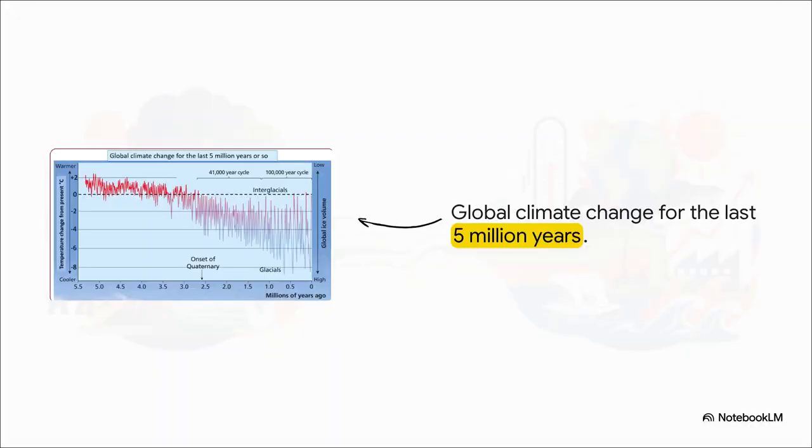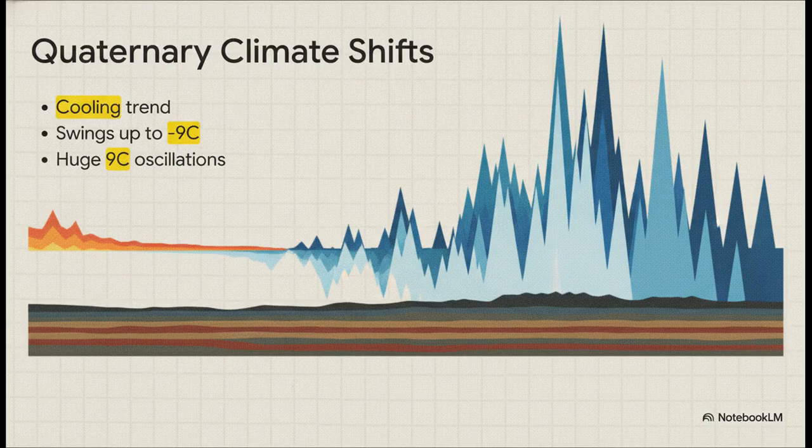Now, what's really interesting about this visual is how clearly it maps the cooling temperatures leading into and during this period. Starting on the far left, you'll see the climate was relatively warm 5.5 million years ago. But as your eyes move to the right, toward the 0 mark representing today, you can visually trace the planet slipping into this deep chill. Breaking this down, we see an undeniable cooling trend, evidenced by temperatures dropping drastically over millions of years.